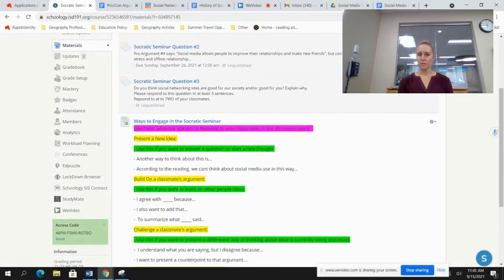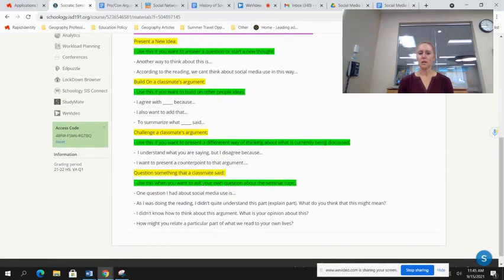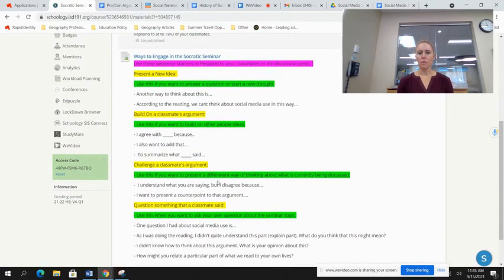Now, how do you respond to 2 of your classmates? The way in which you respond is you either present a new idea, you build on what the classmate's argument was, you challenge a classmate's argument, or you question something that the classmate said. So how do you go about doing that respectfully? Here are some sentence stems. Let's say you want to present a new idea. You might say something like, another way to think about this is this. Or according to the reading, we can't really think about social media use in this way. Let's try a different way.